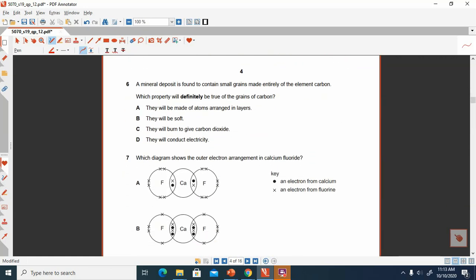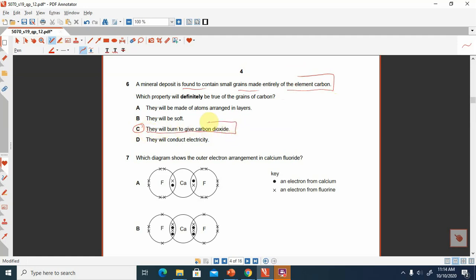A mineral deposit is found to contain small grains made entirely of the element carbon. Which property is true for the grains of carbon? In this question, as you know, carbon is a good fuel. When you burn carbon, it will produce CO2. So look at option C, it is directly related to that property.